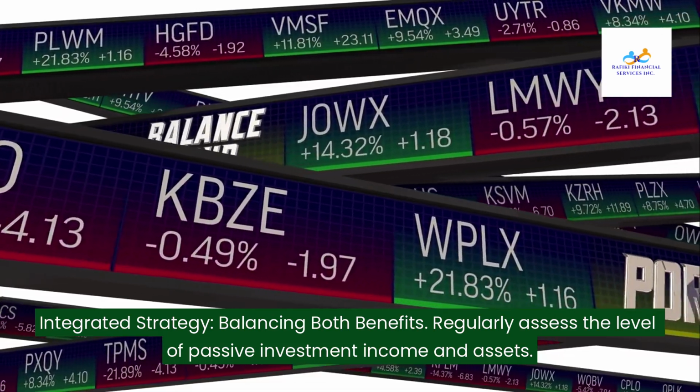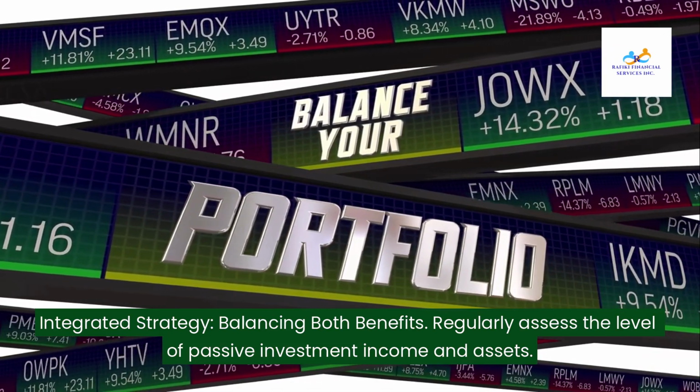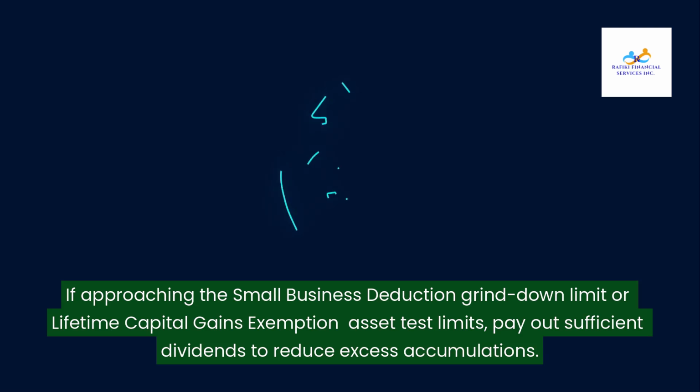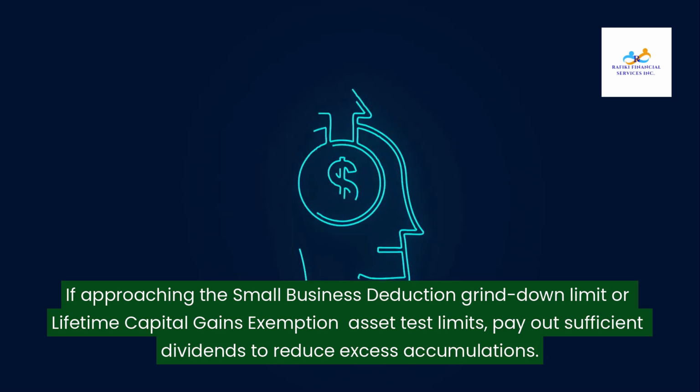Integrated strategy, balancing both benefits. Regularly assess the level of passive investment income and assets. If approaching the small business deduction grind-down limit or the lifetime capital gains exemption asset test limits, pay out sufficient dividends to reduce excess accumulations.